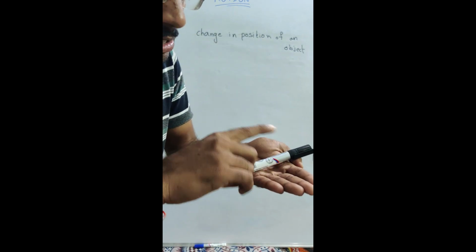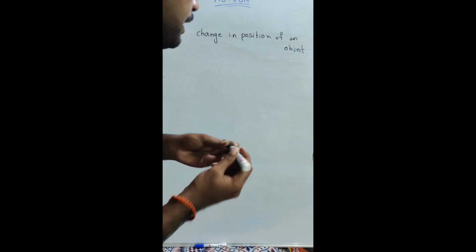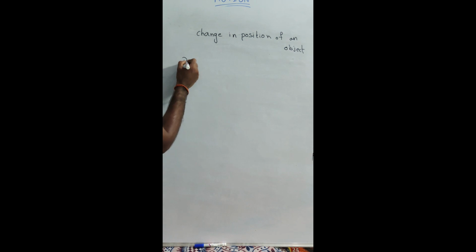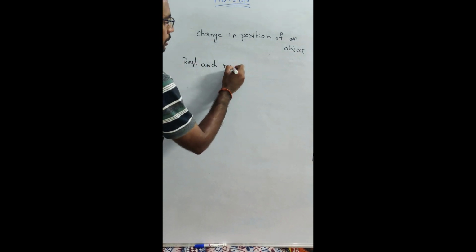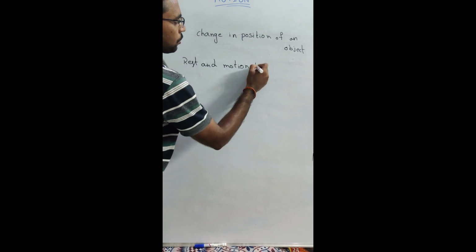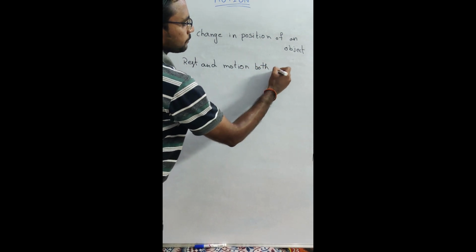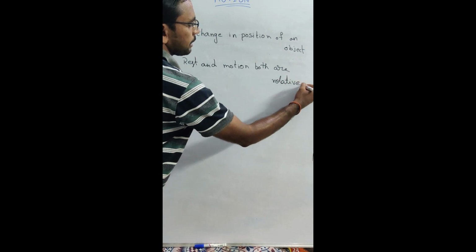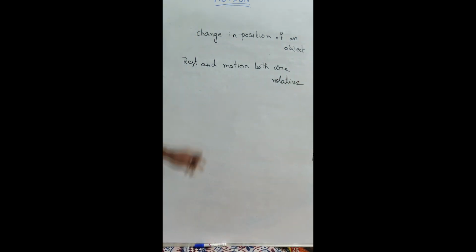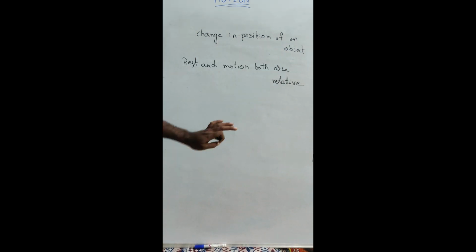That means rest and motion both are relative terms. Both are comparable. Change in position of an object is called motion.